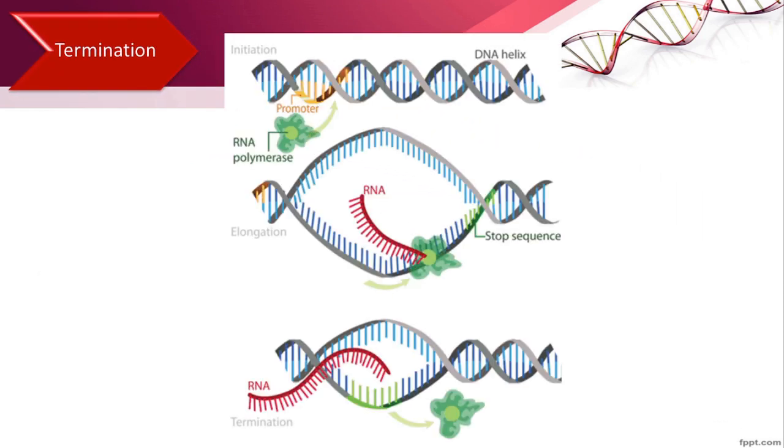It requires a sequence in DNA called the stop sequence or terminator sequence. When the RNA polymerase reaches the terminator sequence, no further bases will be added to the 3' end of the RNA chain. When the last base is added to the RNA chain, the transcription bubble collapses, the DNA reforms in duplex state, and the RNA polymerase and new RNA are both released.